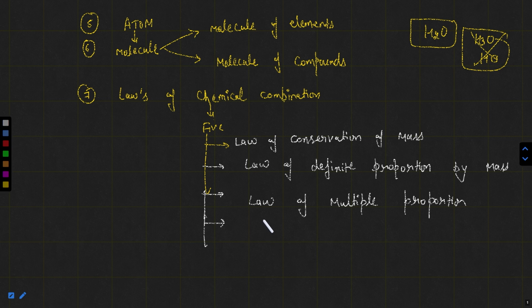The next is Gay-Lussac's law of gaseous volumes, and the last one will be Avogadro's law. So these are the laws of chemical combination. These are the 5 basic laws of chemical combination.